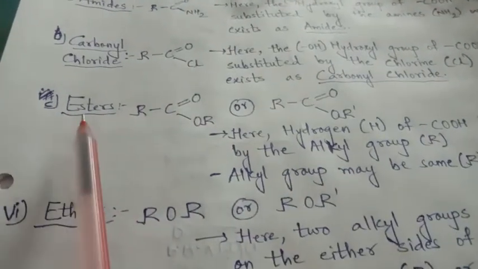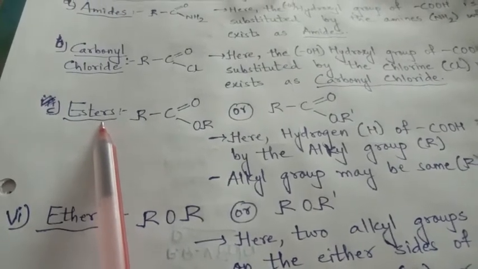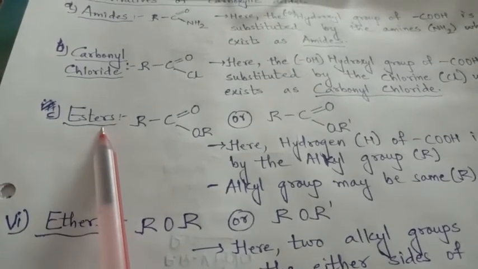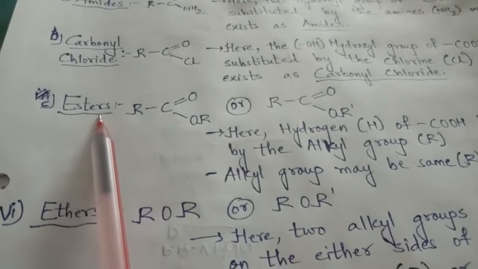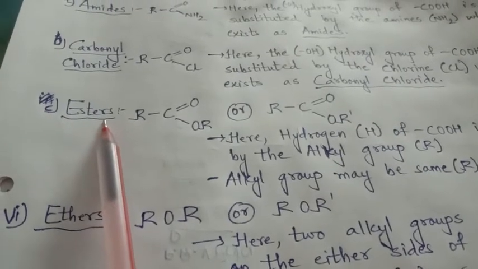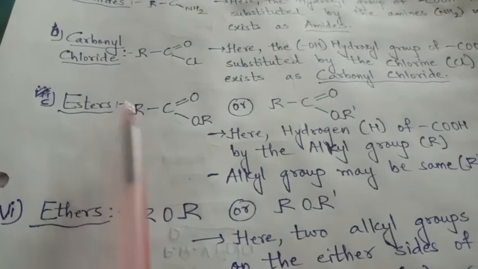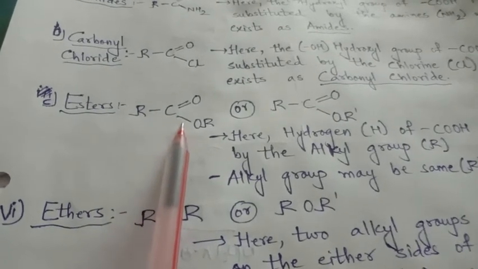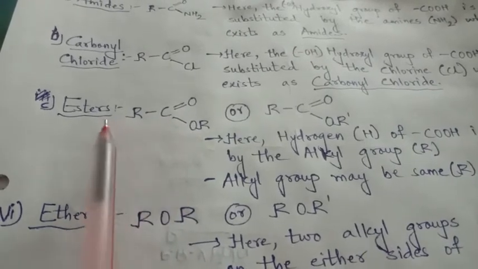The third derivative is esters, esterification. This also you have learned in 10th standard. Soap making, right? The process of making soap and detergent is also called esterification. Esters are the group which gives a specific, sometimes pleasant, smell. So what is the ester group?